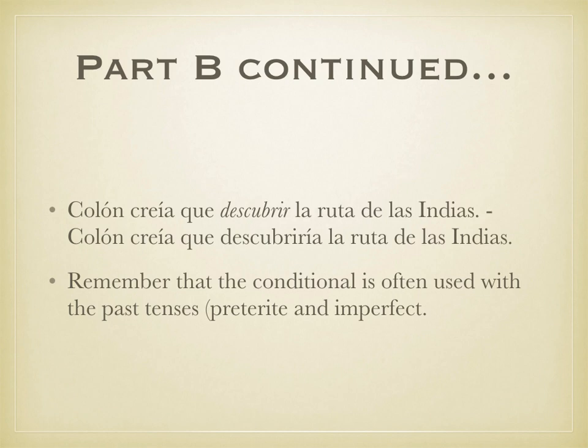Now, in part B, we also find these kinds of examples. Colón creía, that's the imperfect, that's a past tense. Colón creía que descubrir, in italics, la ruta de las Indias. Well, we're going to have to change descubrir to make it work in the sentence. And so here's what we're going to do. Colón creía que descubriría la ruta de las Indias. We're going to change descubrir to descubriría, to the conditional. Because remember, the conditional is often used with the past tenses, the preterite and the imperfect.